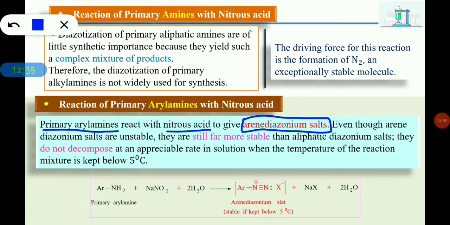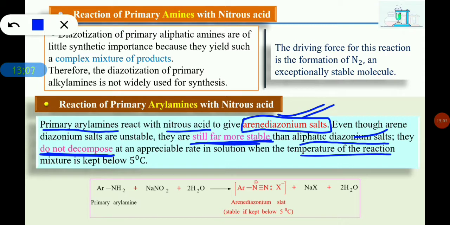Like aliphatic diazonium salts, arene diazonium salts are also unstable, but they are still far more stable than the aliphatic diazonium salts. When you compare these arene diazonium salts with the aliphatic diazonium salts, they will be a little bit stable. They are far more stable, and they do not decompose at an appreciable rate in solution when the temperature of the reaction is maintained below 5 degrees Celsius.